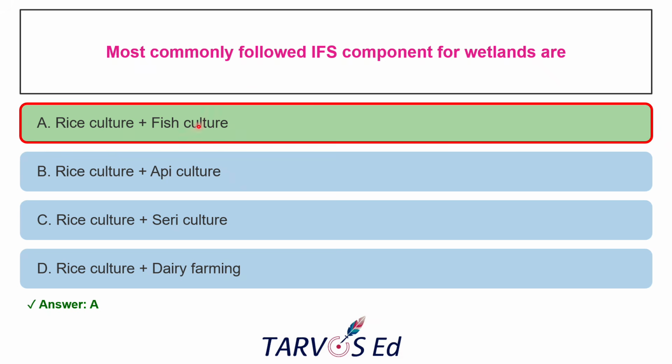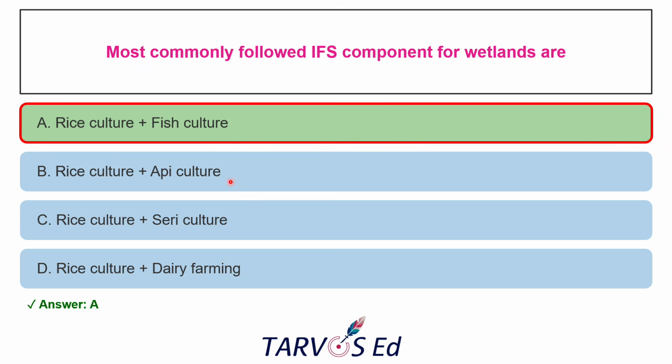Okay, because this is the classic combo because both need the same flooded condition. Fish can use the same water and eat the pests and weeds present in the rice also. And their waste fertilizes the rice. So fish waste will be the ammonia, so that will be the fertilizer for the rice. So this can be the best combo, commonly used IFS component for the wetland.